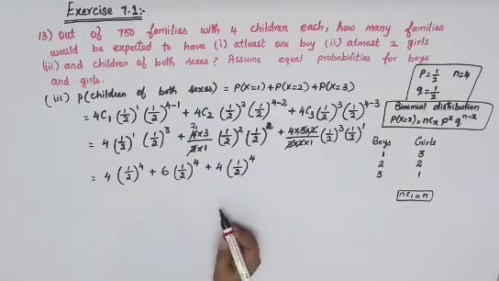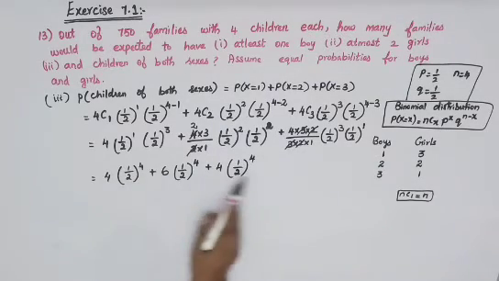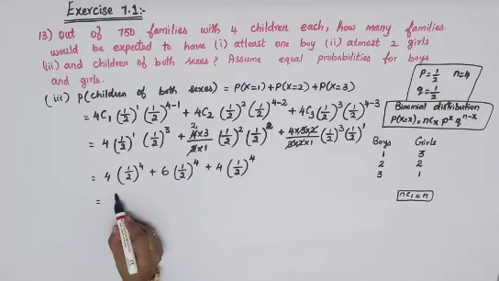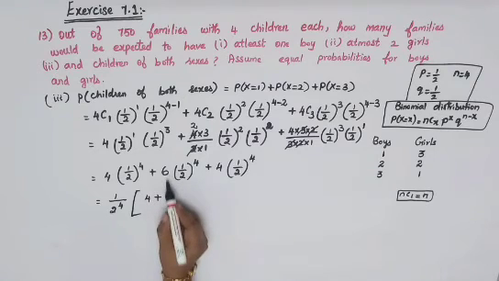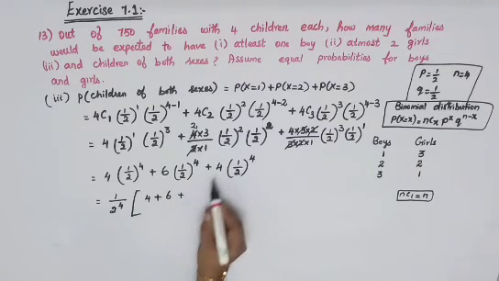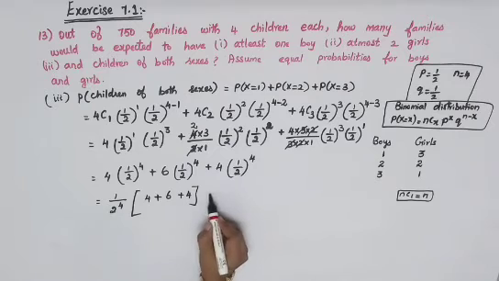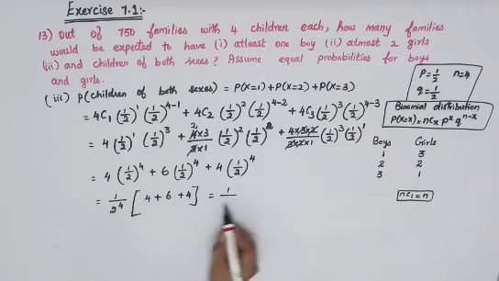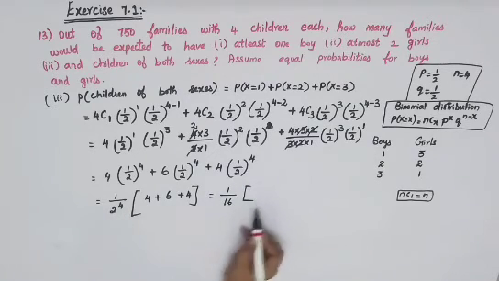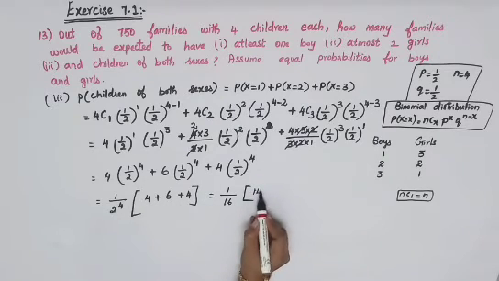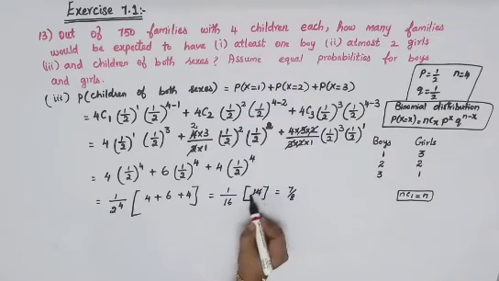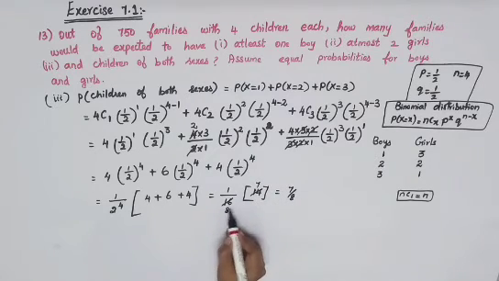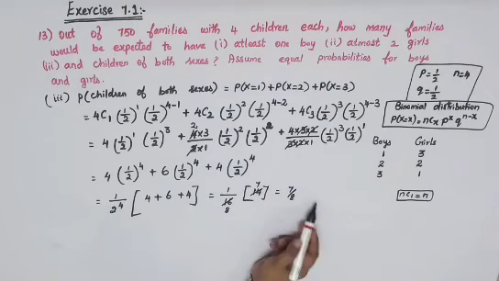you will get your power 4. Now you can see everywhere 1 by 2 power 4 is common, so I just take it outside. So 1 by 2 power 4, now 4 will be here in your first term, in the second term 6 will be there, again here 4 will be there. So which is equal to 1 by 2 power 4 is 1 by 16, into 10 plus 4 is 14. So which is equal to 7 by 8. You can cancel by 2 times, 7 times and here 8 times. So 7 by 8. This is for one family.